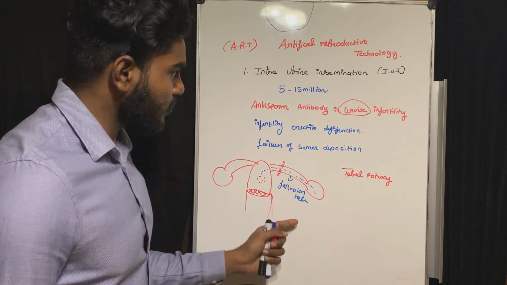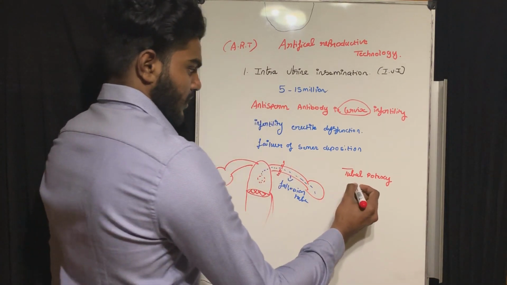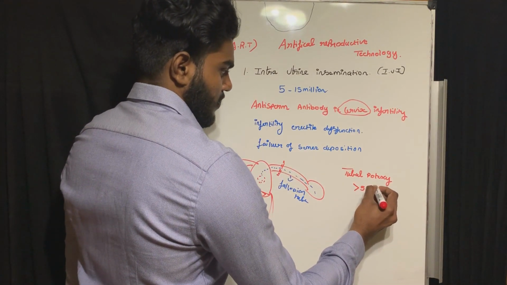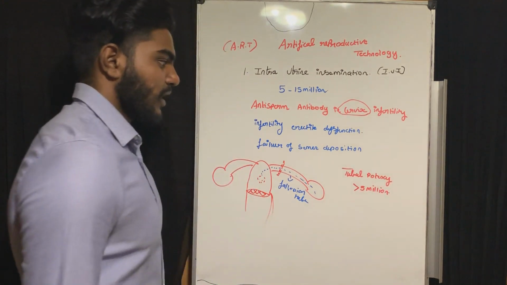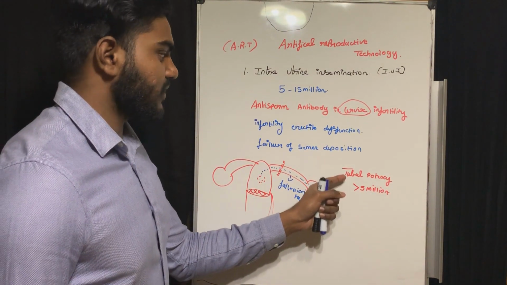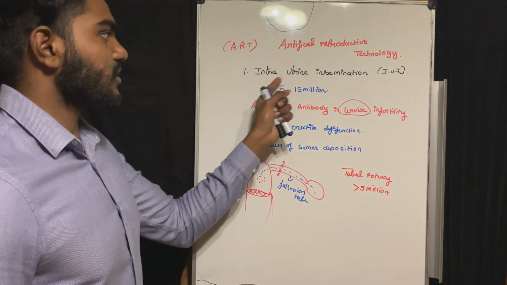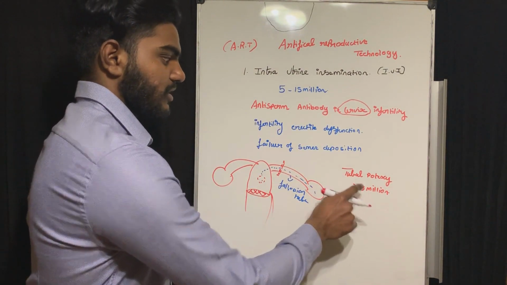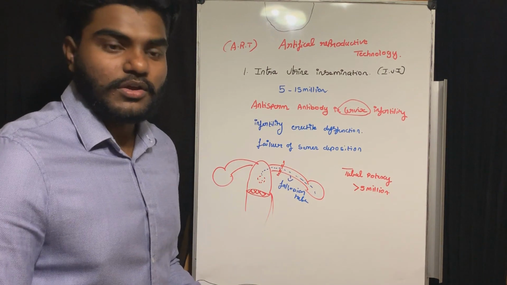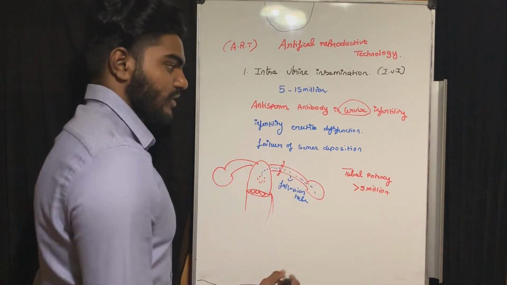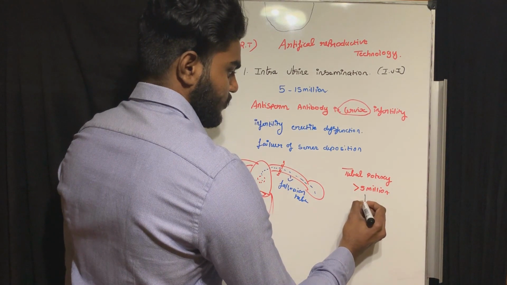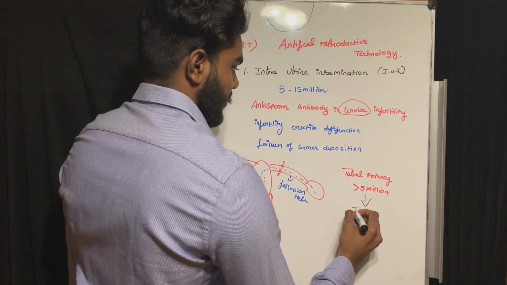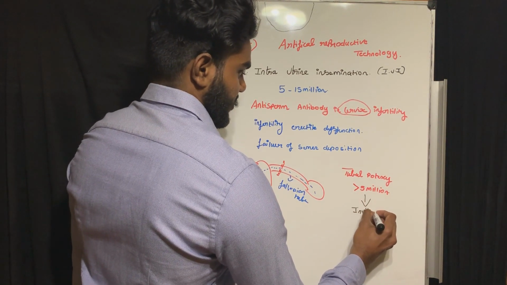In these two conditions, tubal patency problem and sperm count less than 5 million, intrauterine insemination is contraindicated. In these two conditions, we are going to use the method called in vitro fertilization.